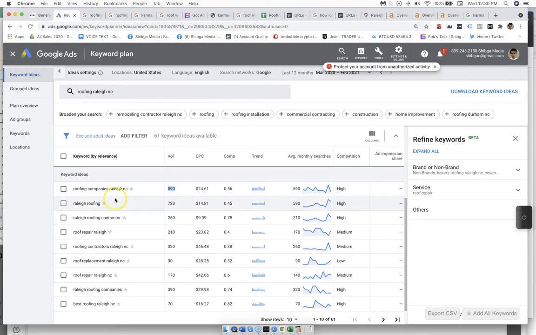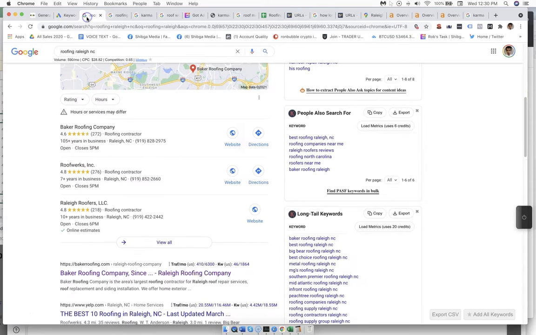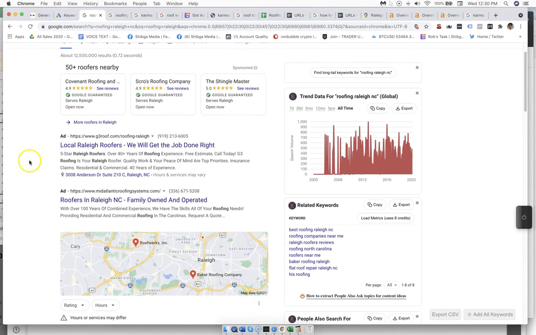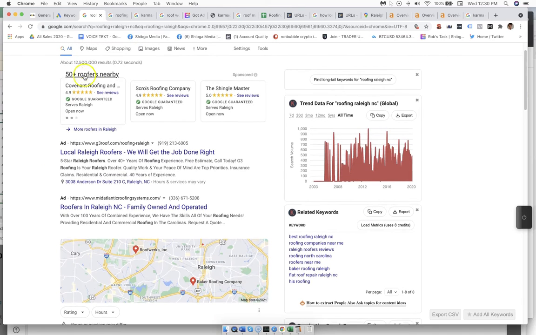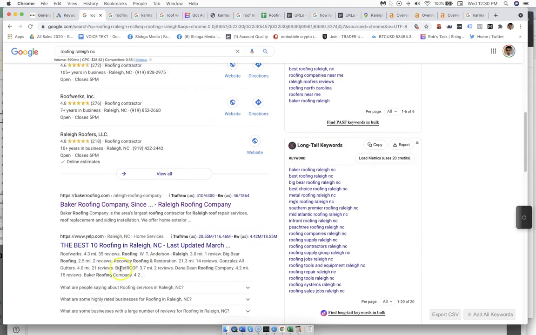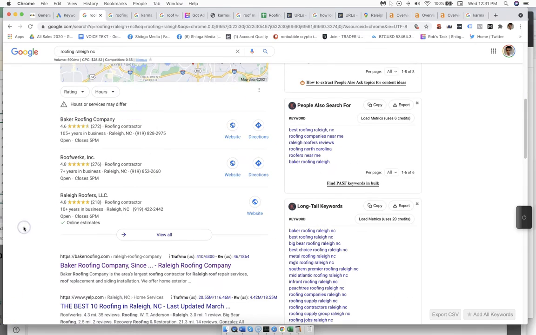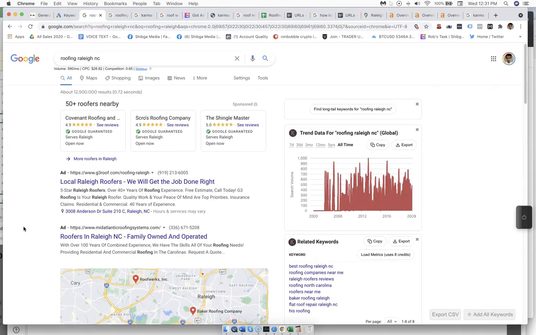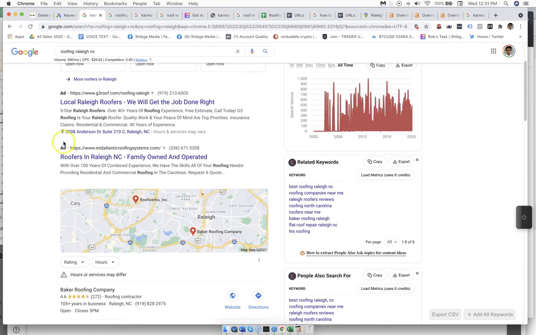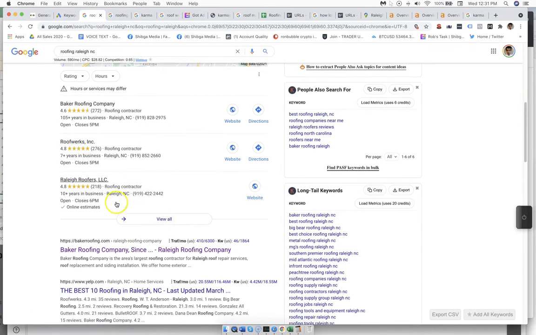The best way to find that answer is to just go search it ourselves. When we search for roofers in Raleigh, we can see that the page breaks down into four parts: Google Local Services at the very top, AdWords, Maps, and the organic listings. With our campaign, we're going for all aspects of this page. We're attempting to get the top position in Local Services, run a PPC campaign, rank in Maps, as well as build authority to the site.